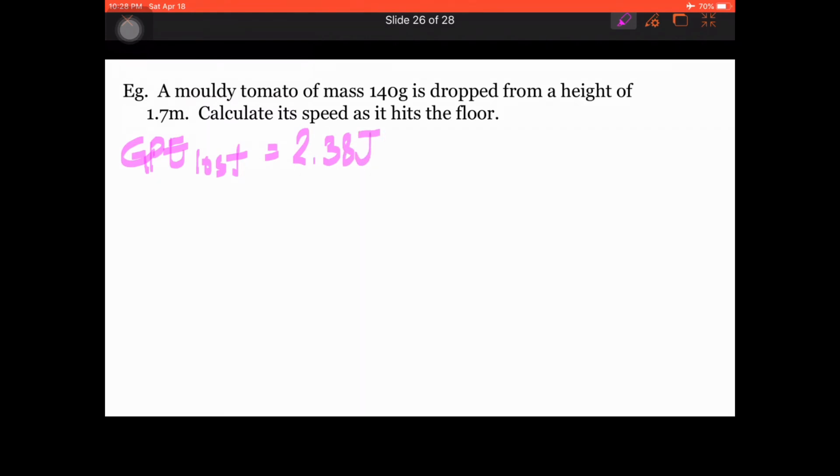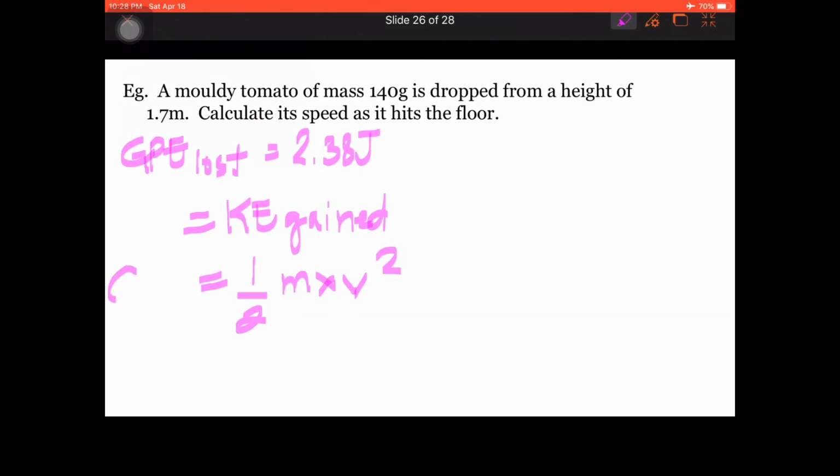Now we know that GPE lost is equal to KE gained. Formula for kinetic energy is equal to 1/2 times the mass times the v squared, and that is equal to GPE lost.